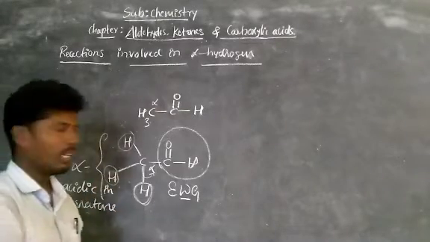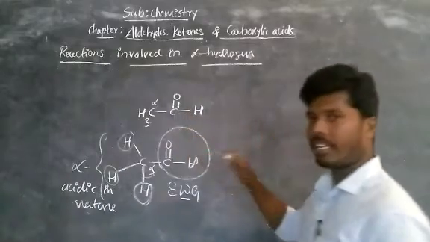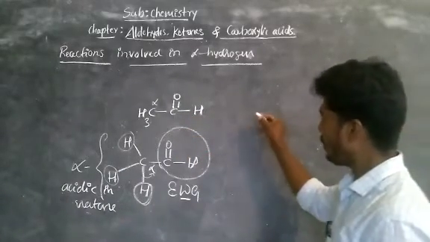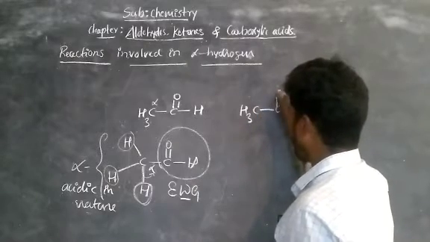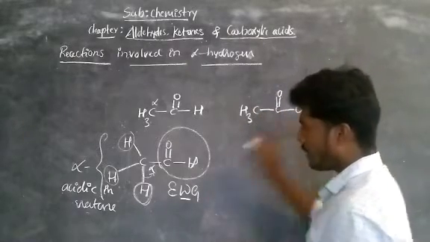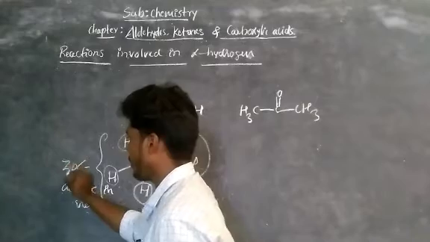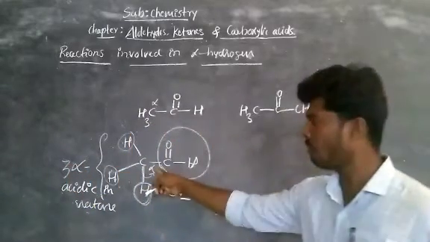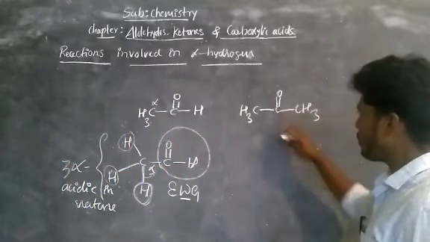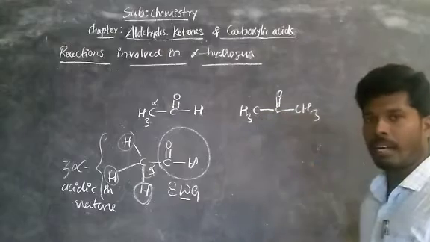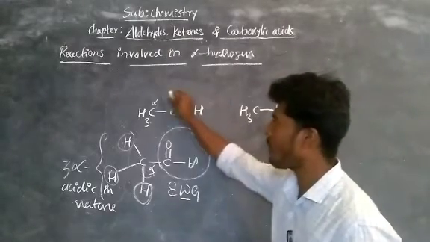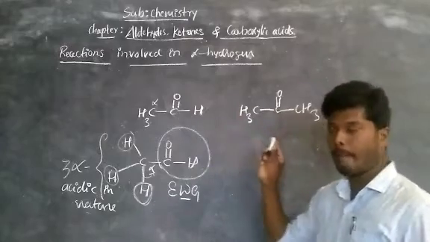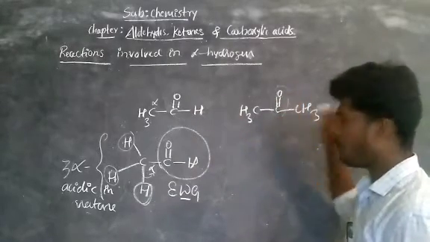Similarly, if you take any ketone, here in general we took aldehyde, acetaldehyde. Now coming to ketone, take the simple ketone, acetone, CH3, C double bond O, CH3. Here there are 3 alpha hydrogens for each alpha carbon. Now observe here, these 2 are alpha carbons. This is not an alpha hydrogen. This is the functional group of aldehyde, CHO. Now the functional group of ketone is CO.